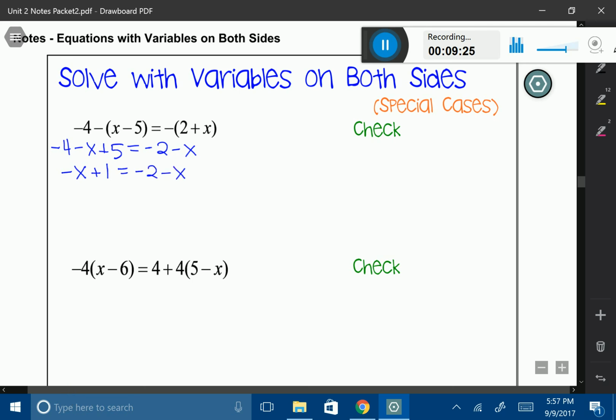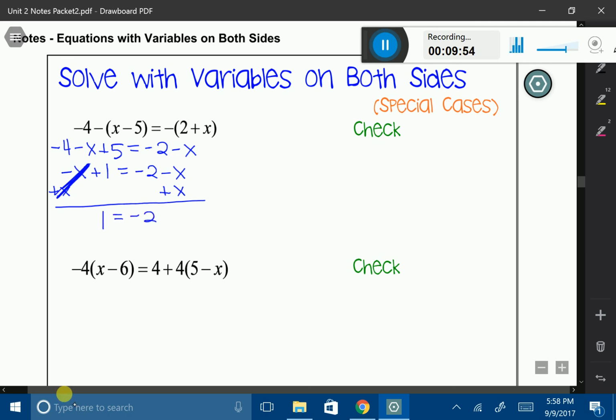Okay, now I'm going to continue. I'm going to work with my variables. I always work with my variables, so let's go ahead and add my x to both sides to move it to one side. But you'll recognize here that this is kind of interesting. Negative x plus x, well, that's additive inverses, right? And I'm left with a 1 equals negative 2.